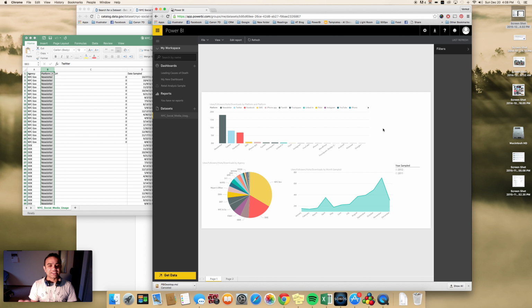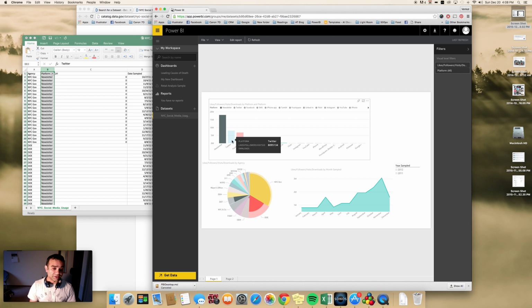But then I want to know which of those agencies listed here are using newsletters. So all I'll do is click on this bar on this chart, and then immediately it tells me that the New York City government office is using it extensively, right? It uses newsletters quite a bit, followed by the Department of Education and Department of Transportation. Out of all these many agencies listed, only three, it seems, are using newsletters quite regularly or quite extensively.